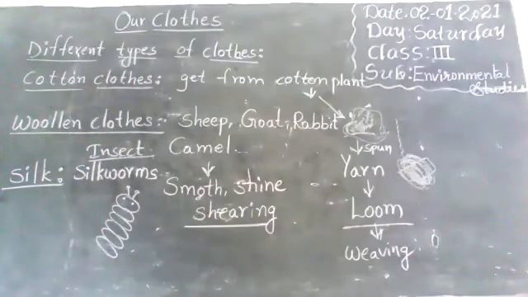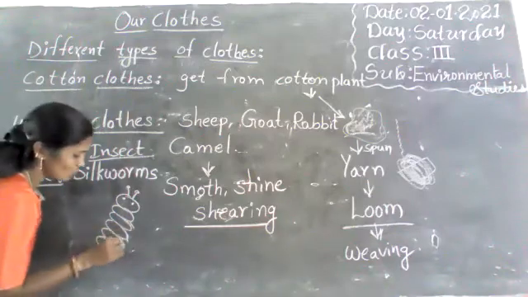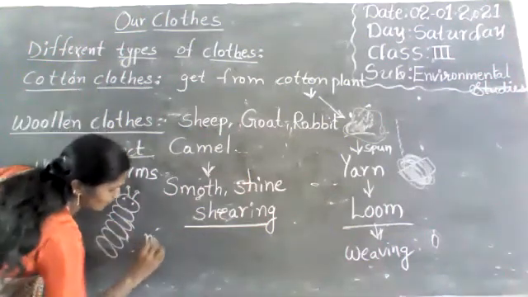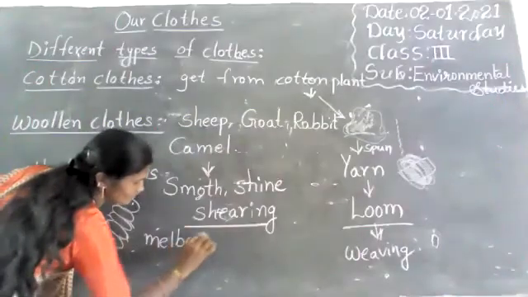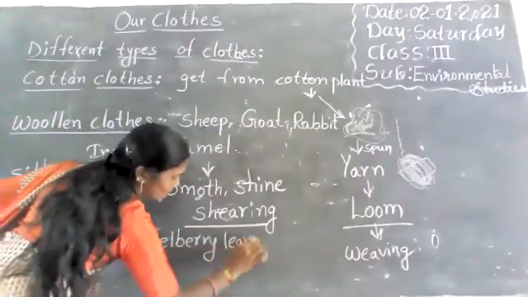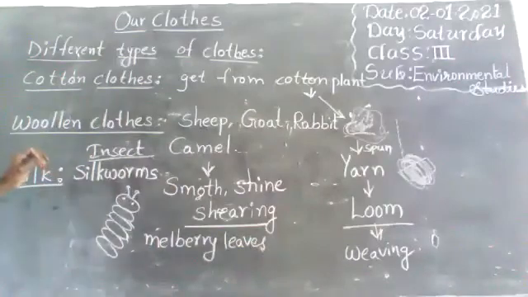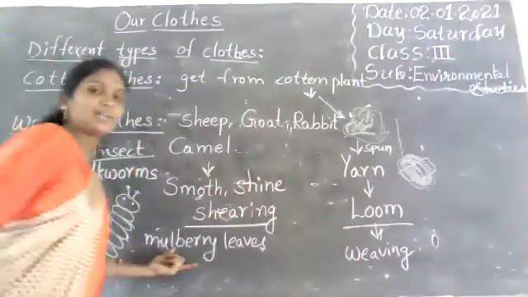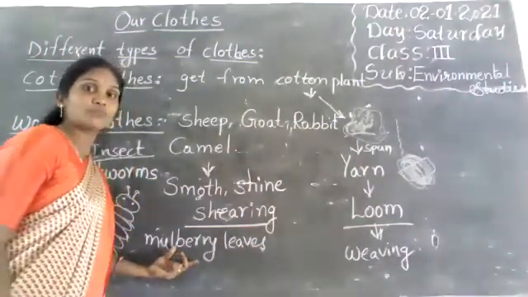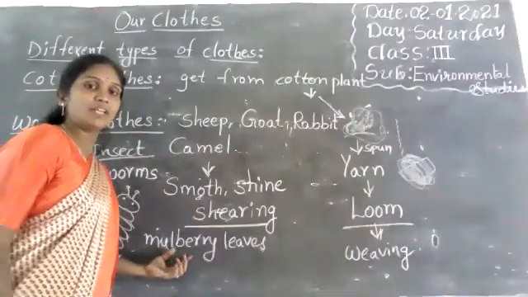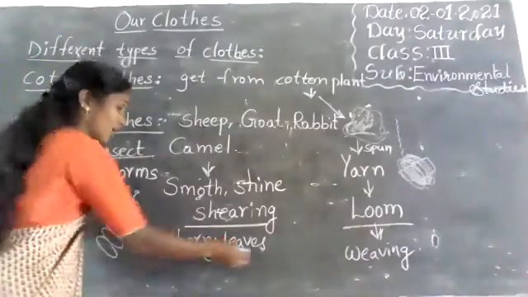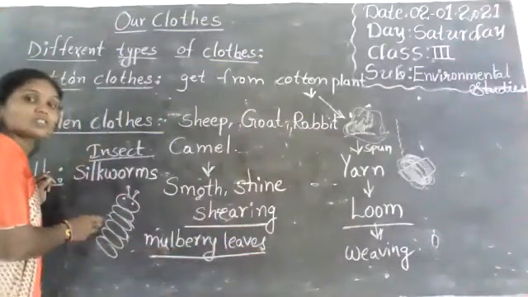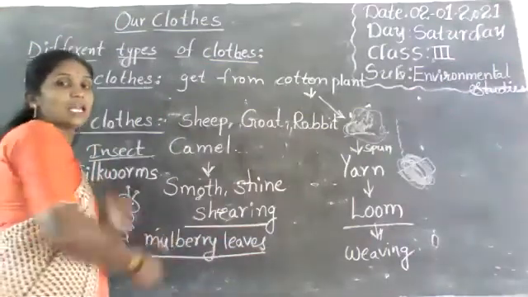What do silkworms eat? They eat mulberry leaves. The food of silkworms is mulberry leaves. You know mulberry fruits also, we can eat mulberry fruits also. The feed of silkworm is mulberry leaves.